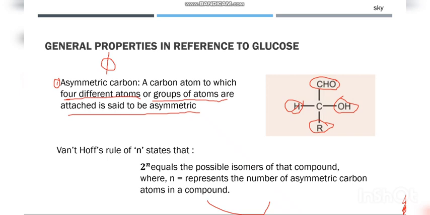He said that 2^n equals the possible isomers of that compound, and here n represents the number of asymmetric carbon atoms in a compound. So if a compound has two asymmetric carbons, then the total number of isomers will be 4 according to Van 't Hoff's rule. So 4 isomers will be present.